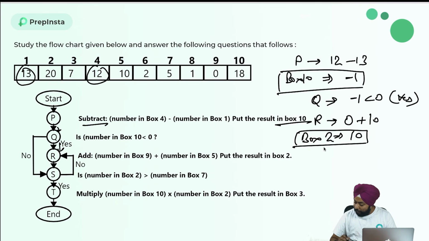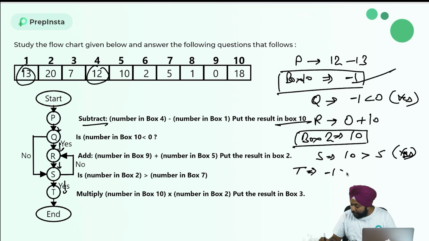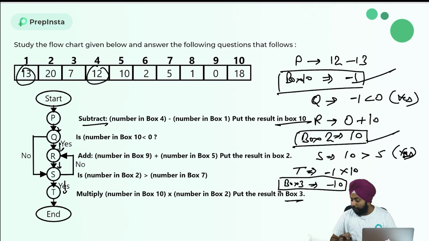Fine. Now let's move downward. Is the number in box 2, that is 10, greater than the number in box 7? That is the S step. Box 7 is having 5. Yes. So if it's yes, then I'll go to T. T is saying multiply the number in box 10, which is now -1, it's got updated, with the number in box 2, which is 10. So I will get -10, which I'll store in box 3.